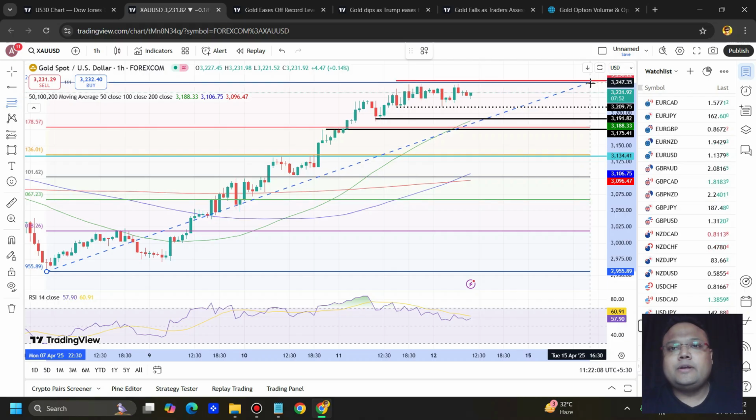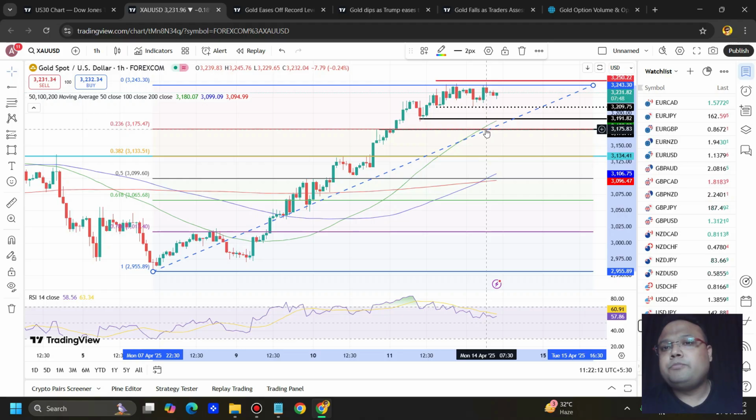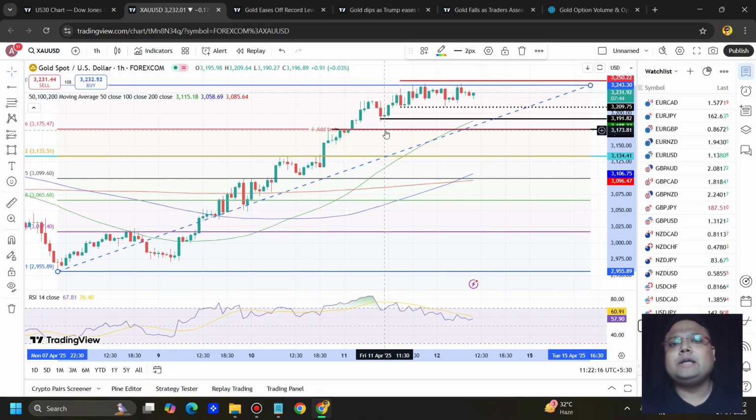And you can see, my dear friend, 3175 is also the Fibo 0.236 retracement. So in case of a drop, we can expect the market to take support around this area. See why we are still discussing buying opportunities: for the last couple of months, the market has shown many times that there is a possibility of a trend reversal, but the market never came down. So that's why we need to respect the ongoing trend of the market.